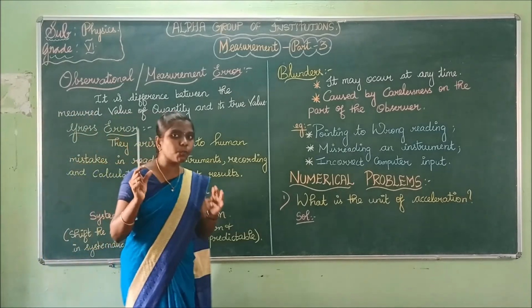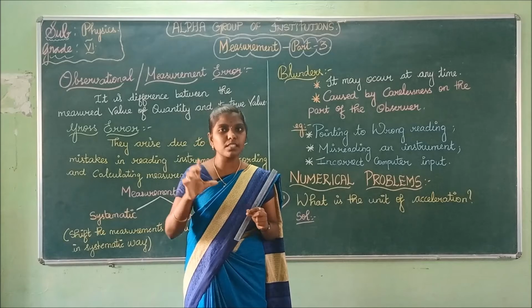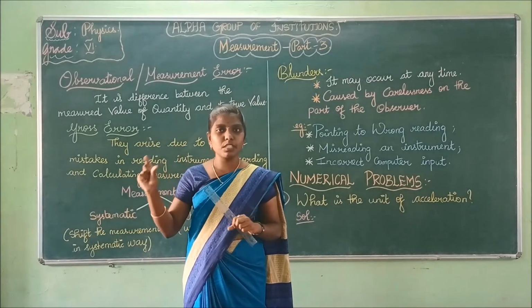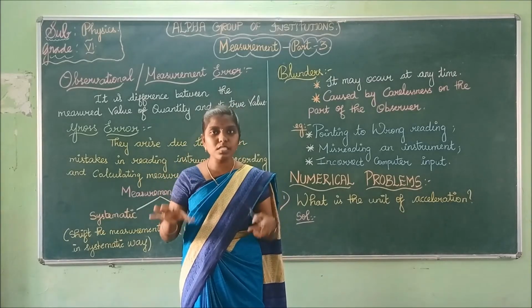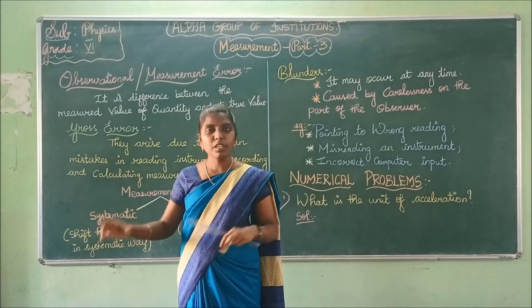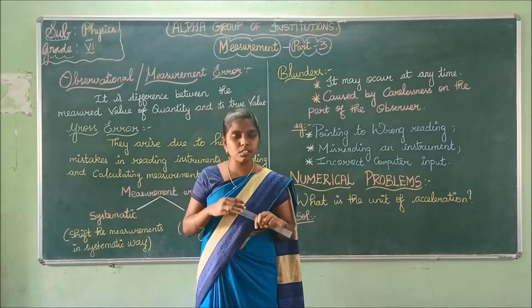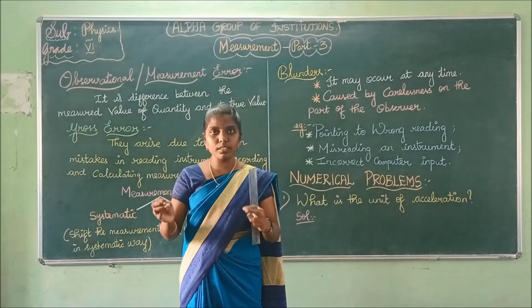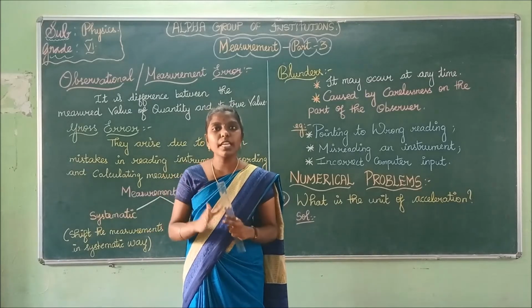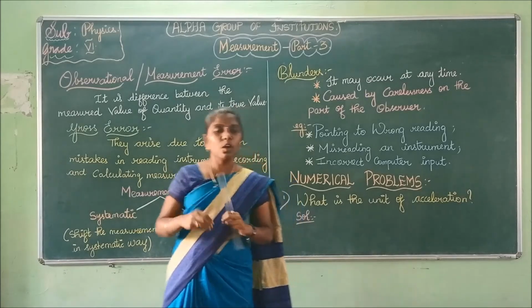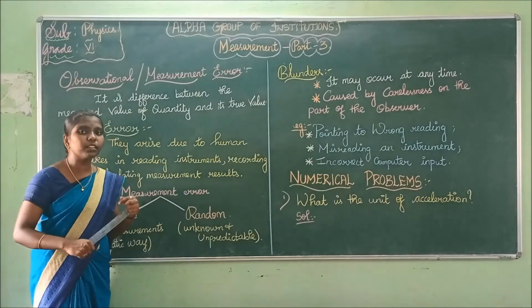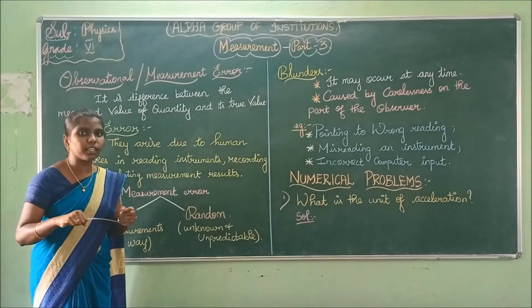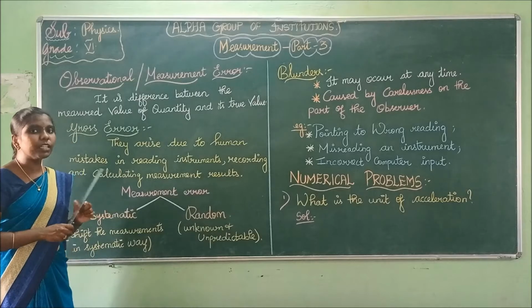That will be a fixed value for the experiment, for this apparatus. This will be the value; they would have calculated it first itself. If you are doing that experiment, the answer should be equal to the fixed value. Measurement error is nothing but the error that occurs while measuring, and is called the measurement error.